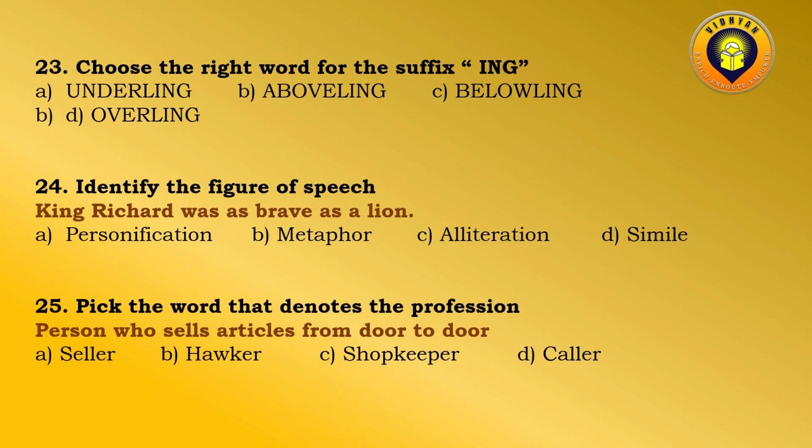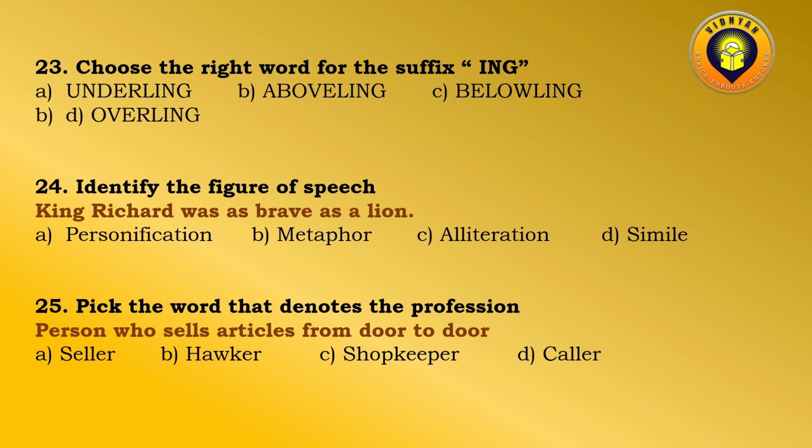Choose the right word for the suffix ing. Now, four options have been given: underling, aboveling, belowling, overling. Now, B, C, and D are the wrong words.